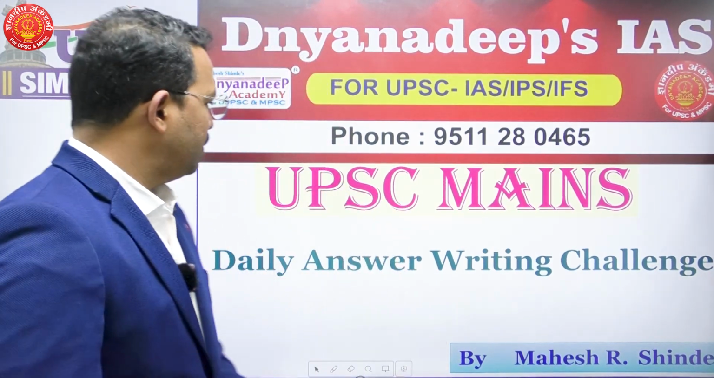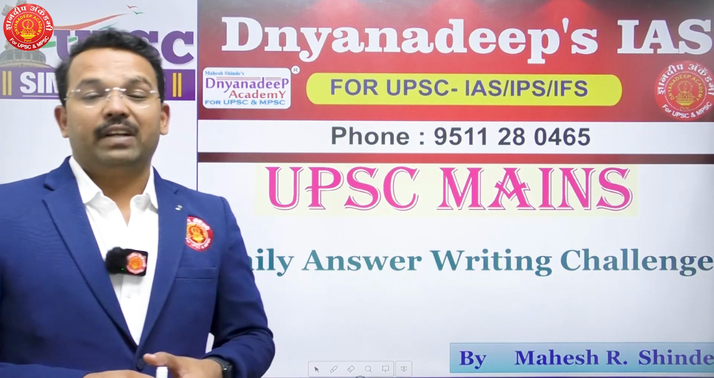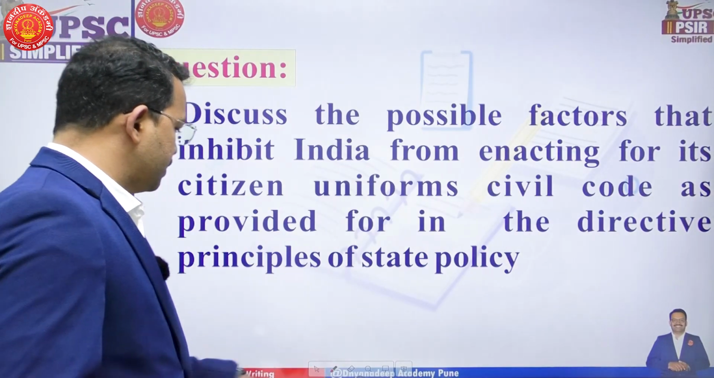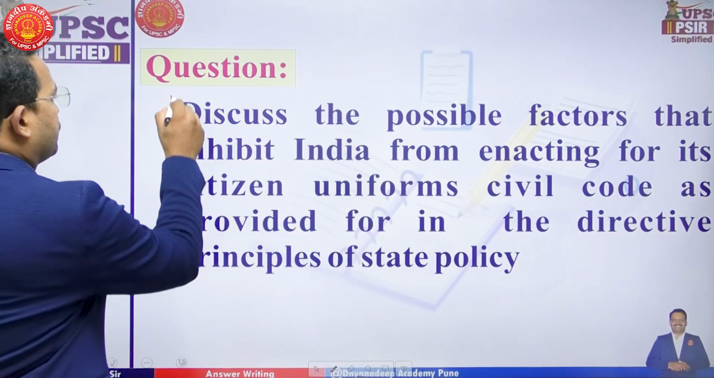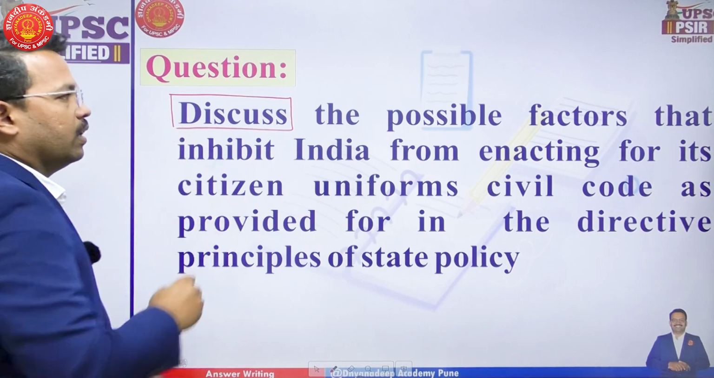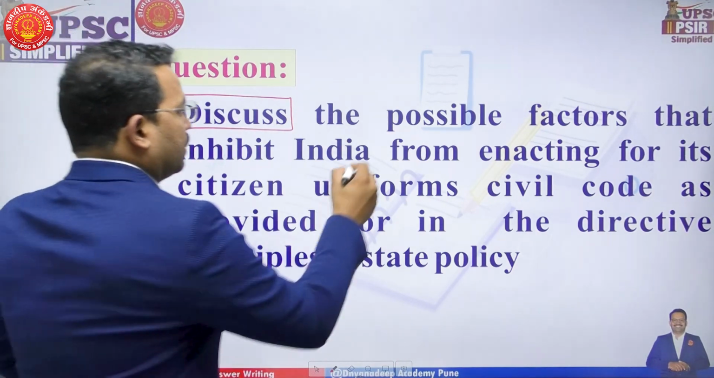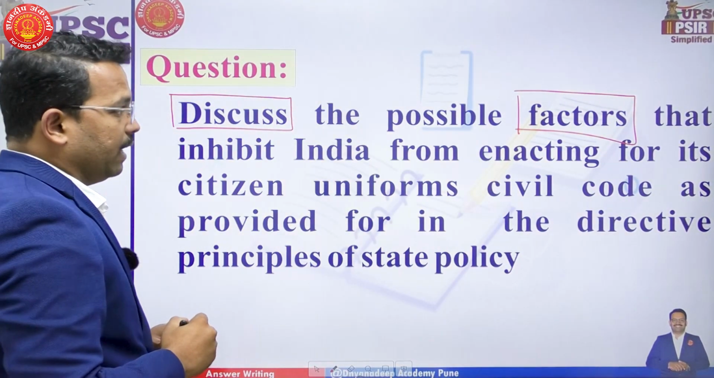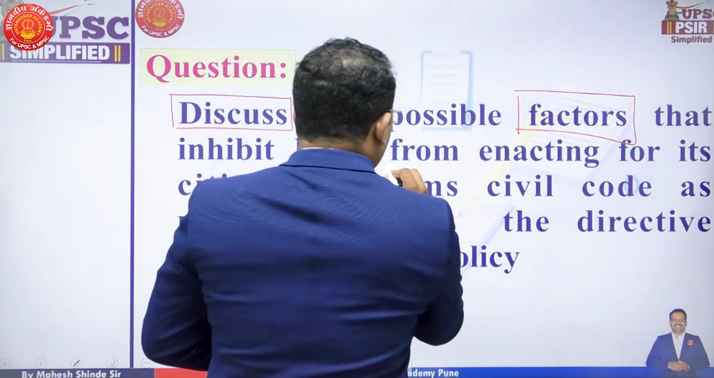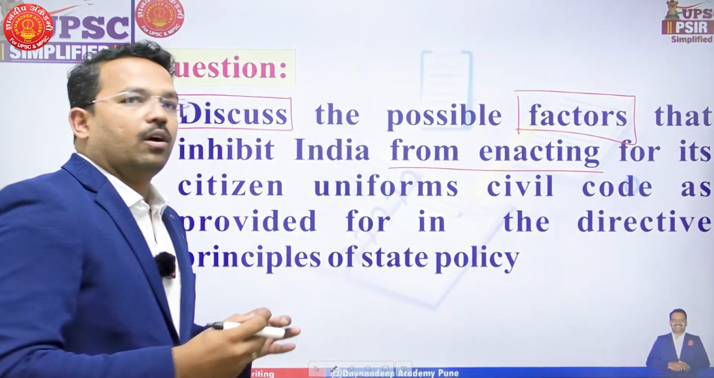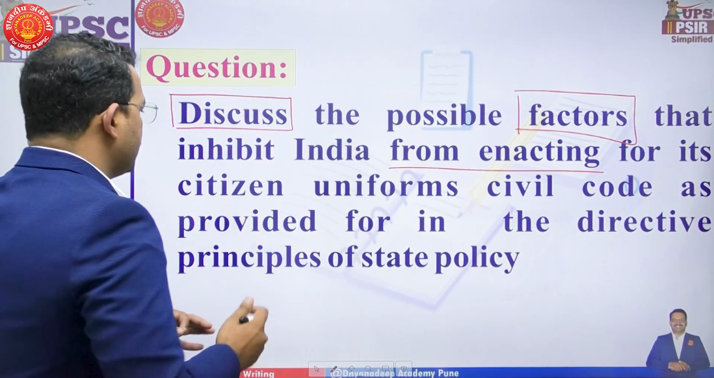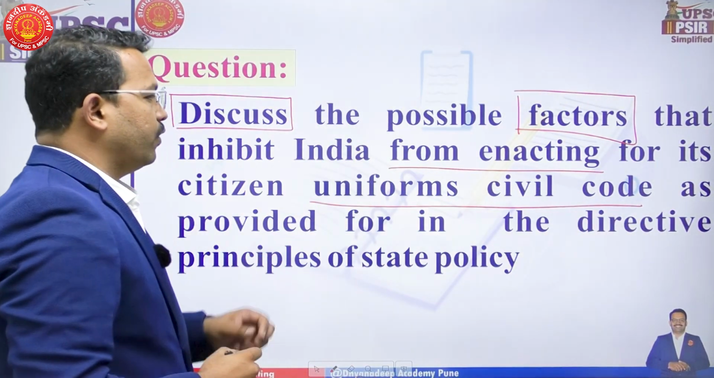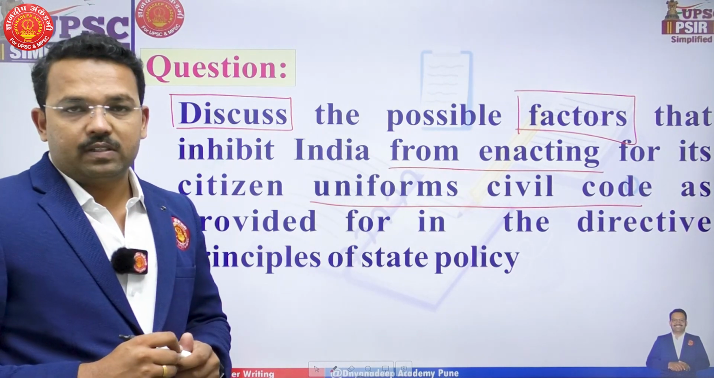Welcome you all to today's session of daily answer writing, where we discuss previous year's questions of UPSC. Today's question is a very interesting question. Discuss the possible factors that inhibit India from enacting, that is, making a law or legislation for its citizens, the Uniform Civil Code as provided for in the Directive Principles of State Policy.